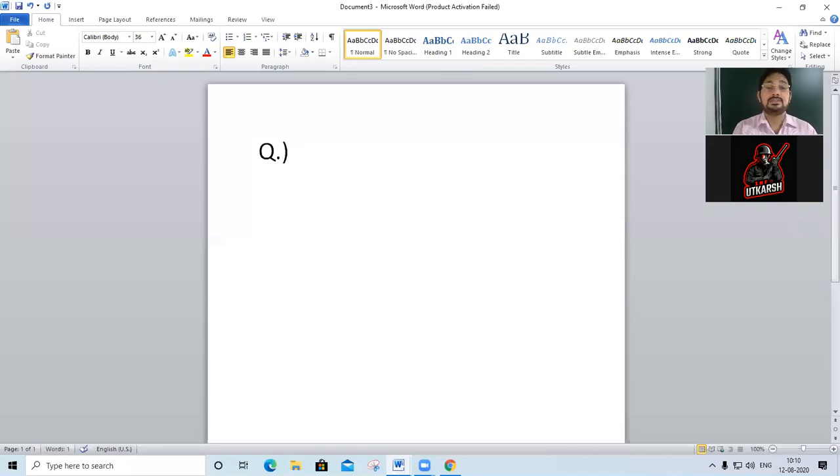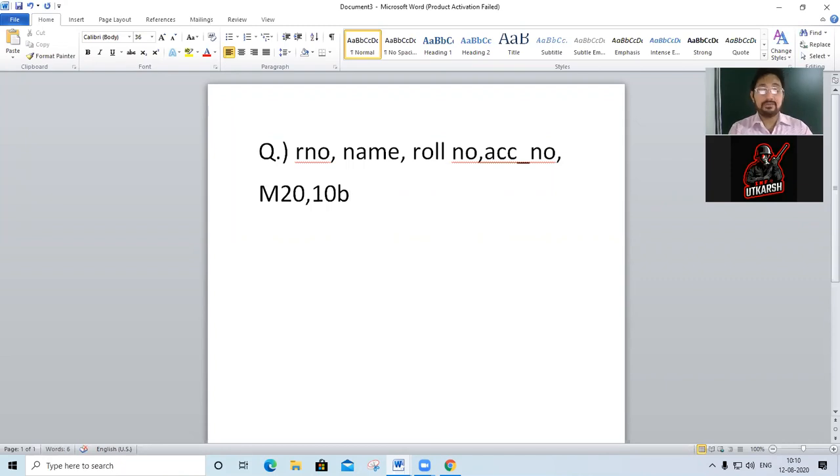I am taking here RNO, name, roll number, ACCNO, ACC underscore NO. Then I am taking M20. Then 10B5. Then, suppose, FOR4. Then if. Then else. Then while.